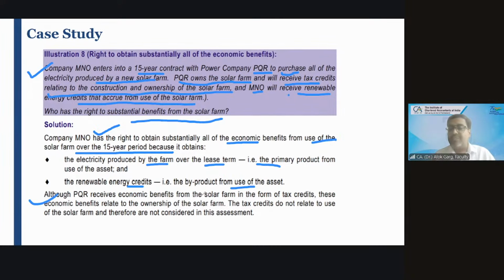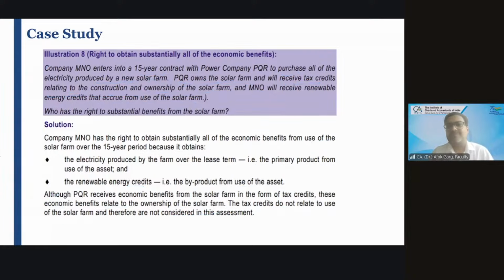Although PQR also receives economic benefit from the solar farm, it is in the form of tax credit. These economic benefits relate to the ownership of the solar farm. These tax credits do not relate to the use of the solar farm and therefore are not considered in this assessment. Because for this assessment, you have to see who is getting the economic benefit from using the solar farm. Okay? Is it clear? It's clear, sir.